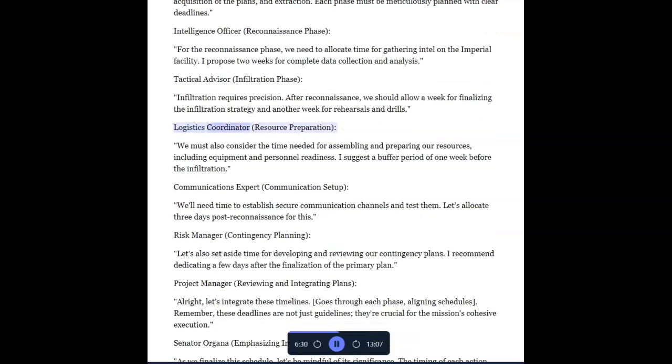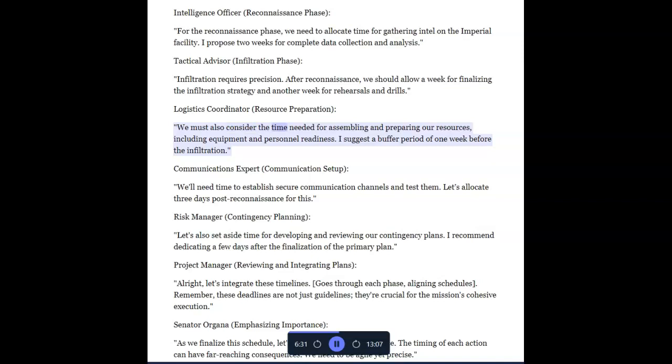Logistics Coordinator, resource preparation. We must also consider the time needed for assembling and preparing our resources, including equipment and personnel readiness. I suggest a buffer period of 1 week before the infiltration.